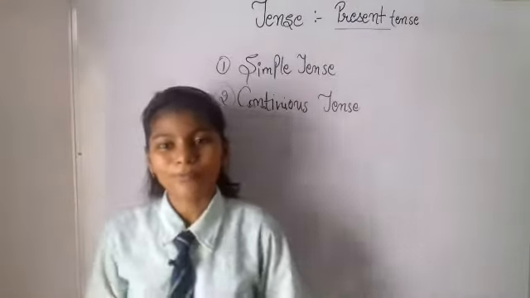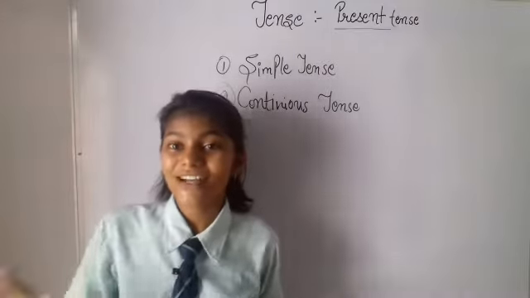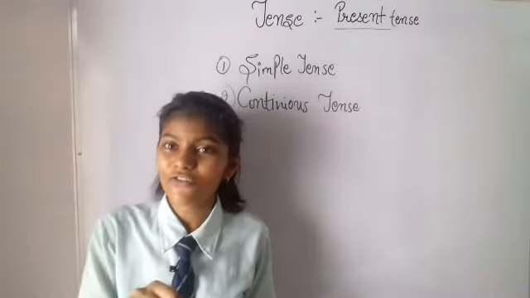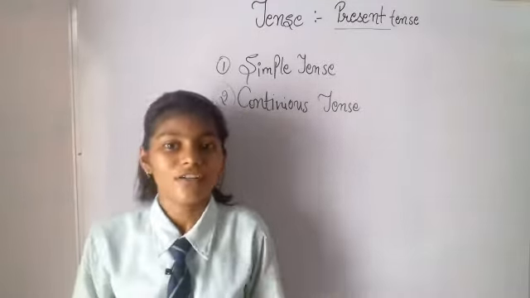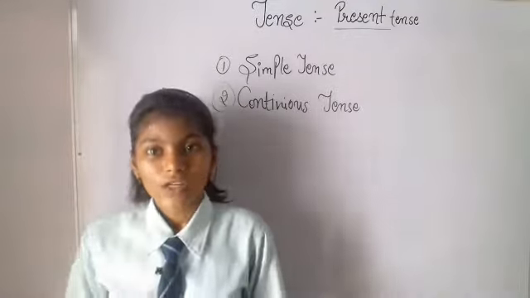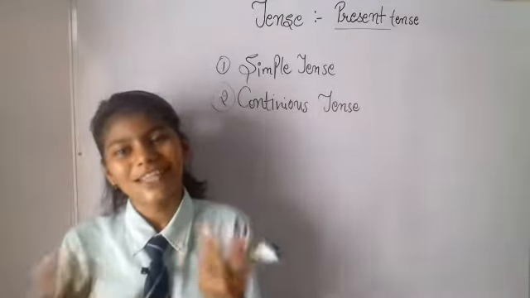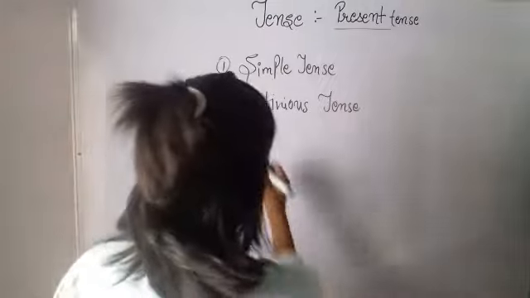I am teaching you. Yes, it is continuing. This is an example of a continuous tense. So, I am teaching you. Let's take the same example.